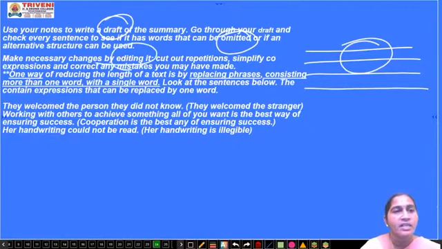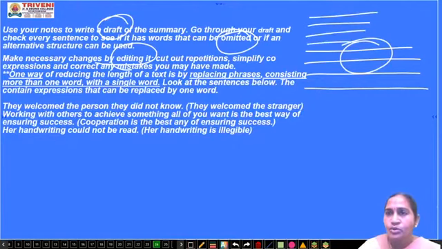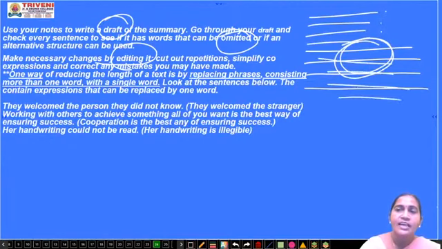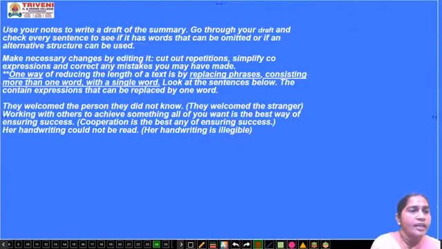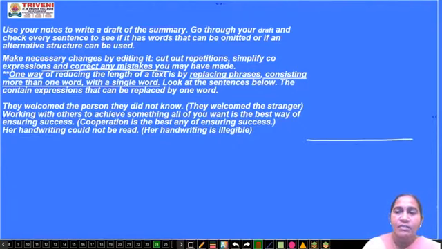So the second part is what? The editing part. First, you have written some notes, some important words. Then you have drafted, placing them in a proper way. Then you will find out and edit, which means you will remove unnecessary expressions and correct any mistakes you have made. After editing, if you have made anything wrong, you can correct it.